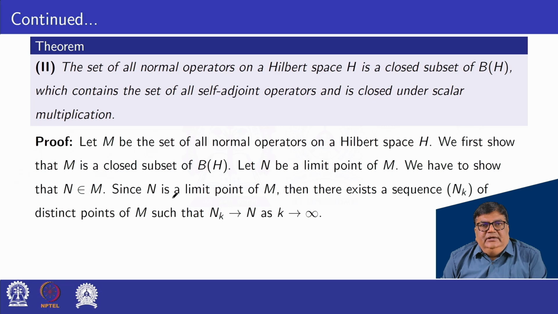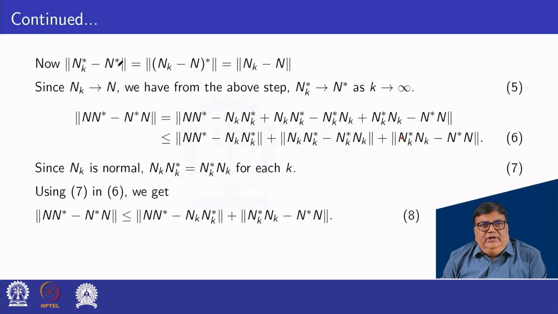Since N is a limit point of M, there exists a sequence N_k of distinct points of M such that N_k converges to N as k tends to infinity. So here, norm of N_k star minus N star.